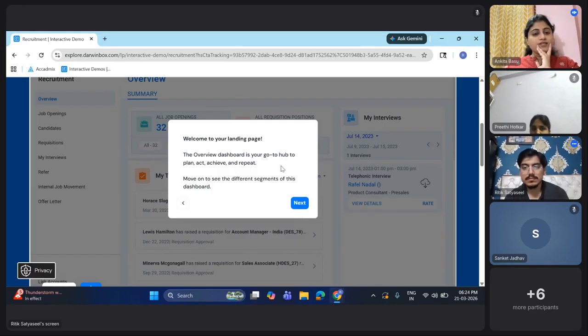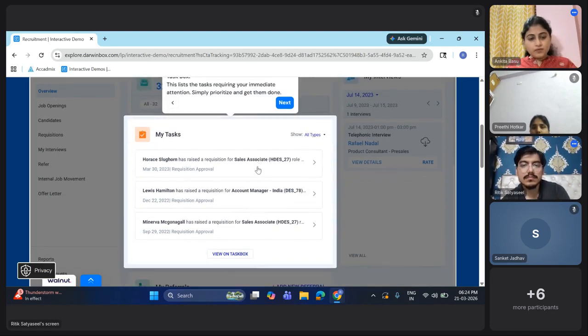There you have a summary, which you can see in the background, around 32 jobs on which you must be working, which are allotted to you or might be to the recruitment team. Some openings will be for you, some openings for your team. That depends. Okay. Now overview is there. There is job opening, candidate, requisition, my interviews, refer, internal job movements, and offer letters. Definitely at the recruitment stage, pre-offer and offer also come in this phase. So we'll check how we land to each and every one of these. Click on next, Ritvik.